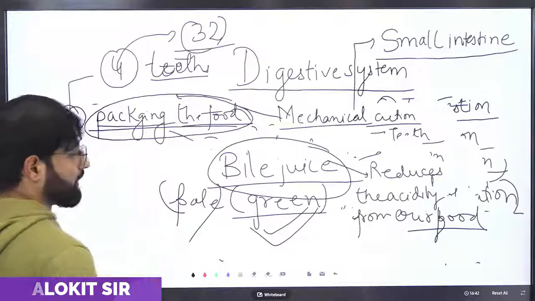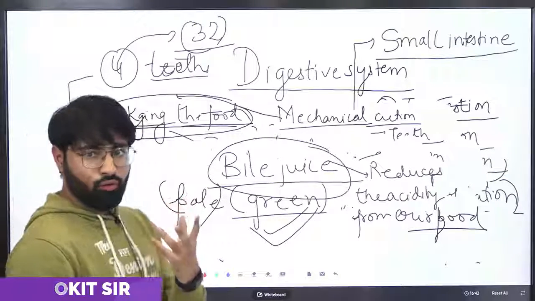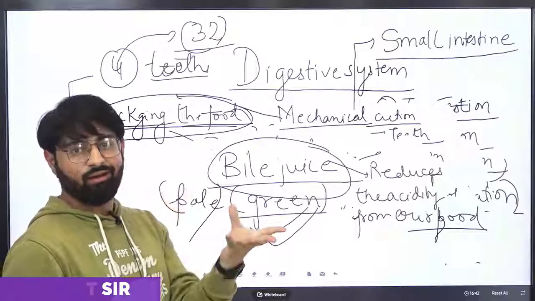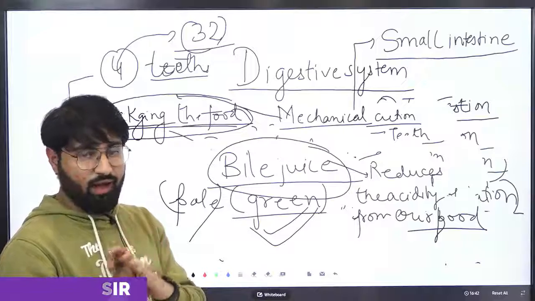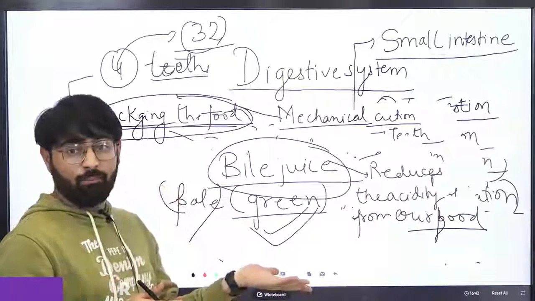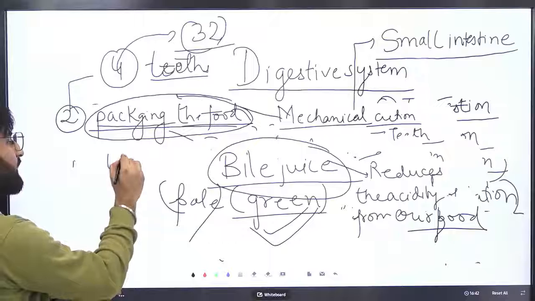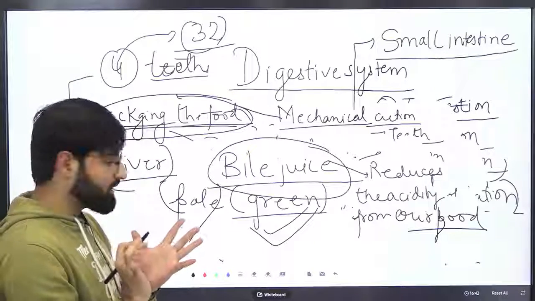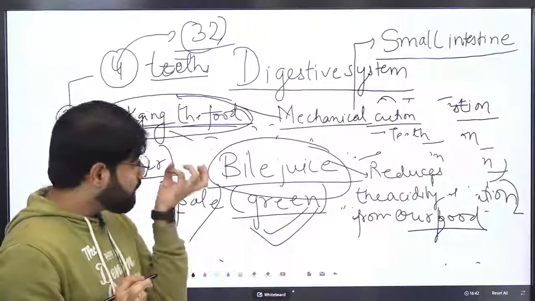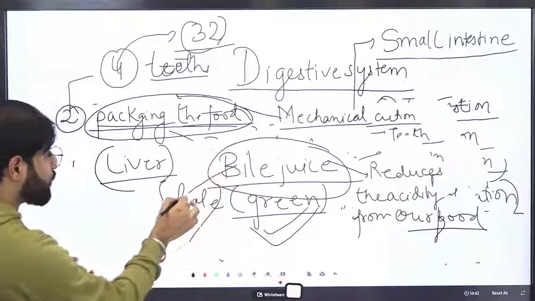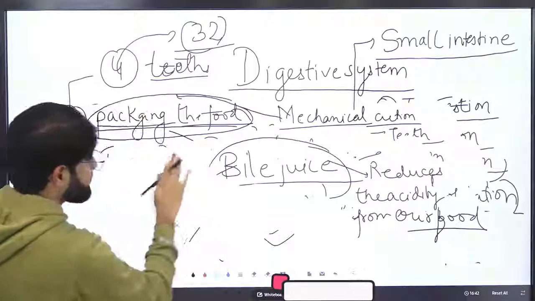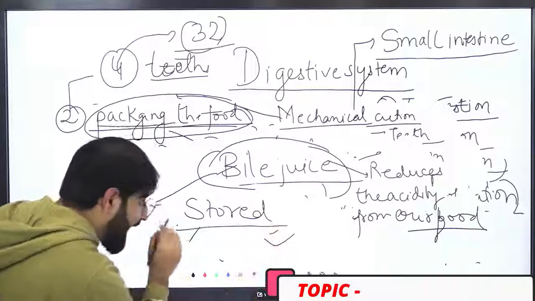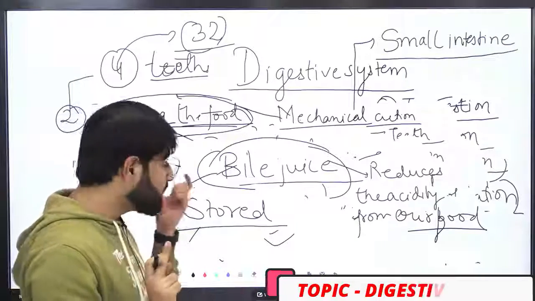And again, there are two kinds of questions asked. From where is the bile juice secreted? If the examiner asks from which part the bile juice is secreted, your answer should be liver. If the examiner asks where this bile juice is stored, in that case you should not answer liver.